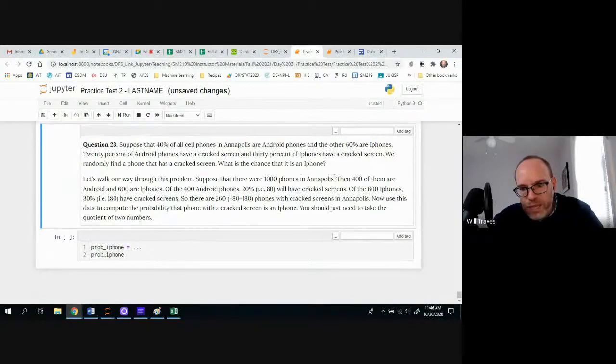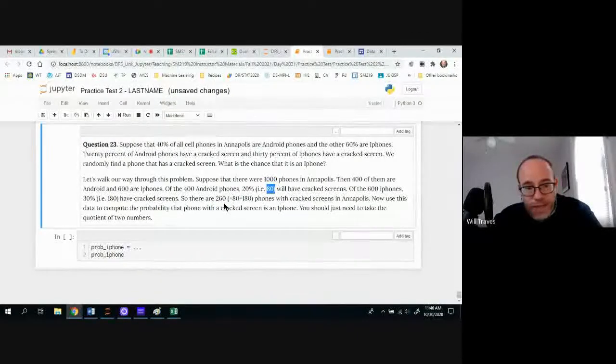And since 40% of them are Androids, then 400 of the 1,000 phones are Android and 600 are iPhones, right? And of the 400 Android phones, 20% have cracked screens. So there's 80 that have cracked screens. 20% of 400 is 80. Of the 600 iPhones, 30% have cracked screens. 30% of 600 is 180. So 180 have cracked screens. So how many cracked screen phones are there? Well, 80 plus 180 is 260 phones with cracked screens in Annapolis.